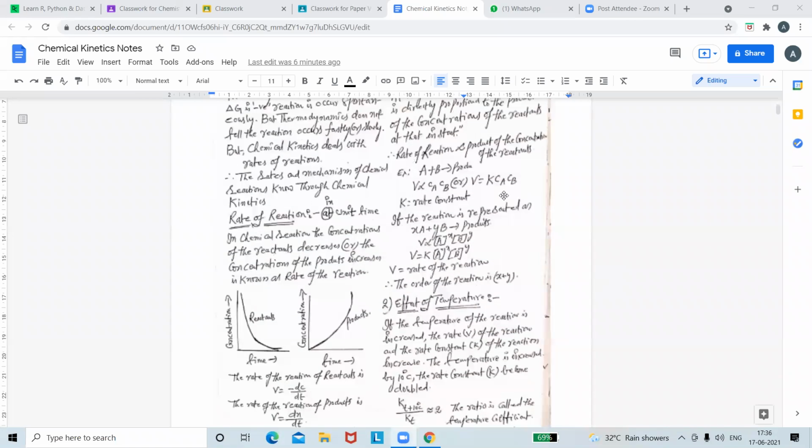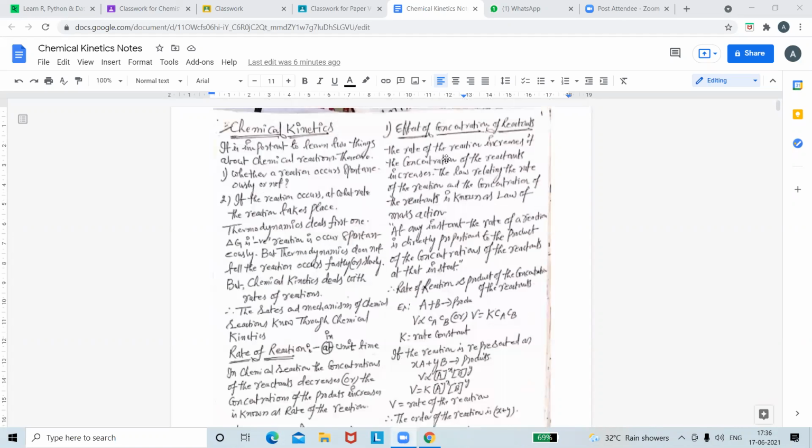First of all, let us take up the concentration. As the concentration increases, what happens? First of all, tell me, what happens if the concentration increases? What is going to happen to the rate of the reaction? Can anybody tell me? Concentration of the reactants we are increasing. When the concentration of the reactants is increasing, what happens to the rate of the reaction? It also increases. Very simple.